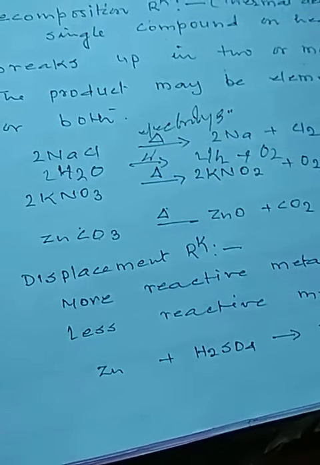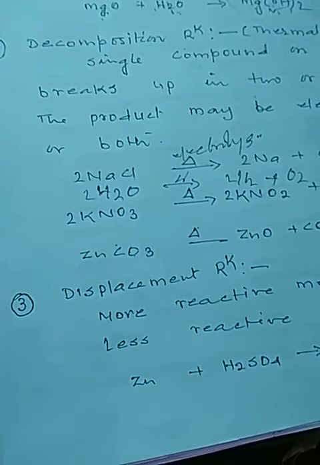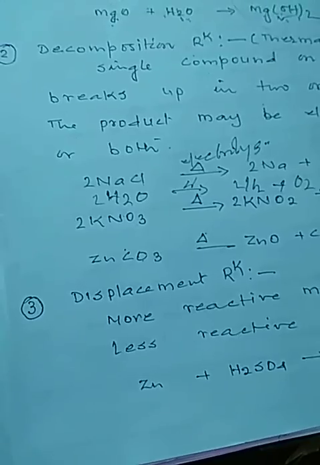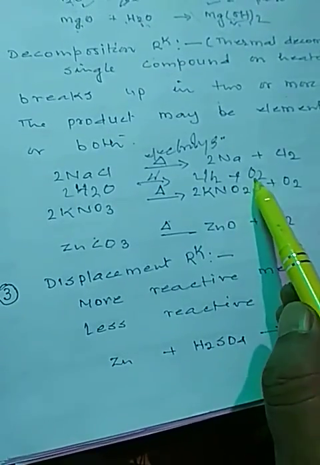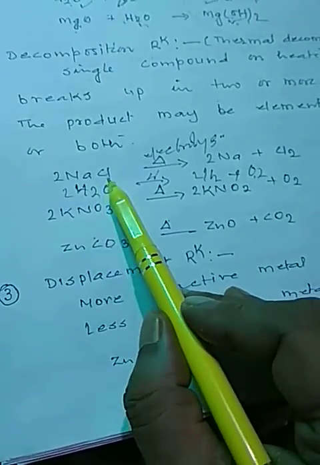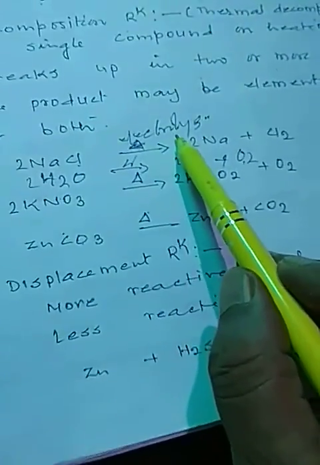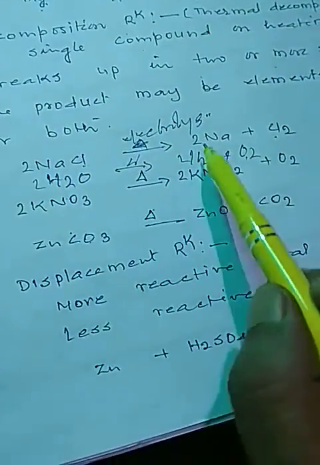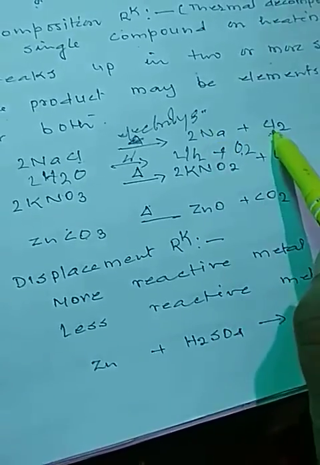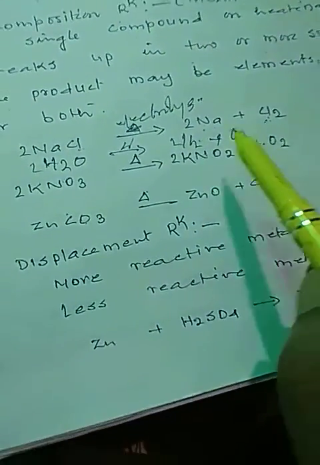When it is strongly heated at a temperature of about 2500 to 3000, water dissociates, it decomposes to form hydrogen and oxygen. When sodium chloride salt is electrolyzed, it forms sodium and chlorine. So one compound is decomposed, is broken down into elements.